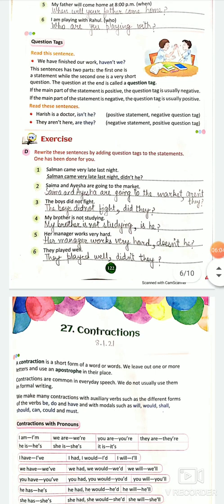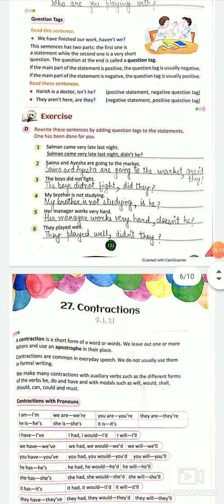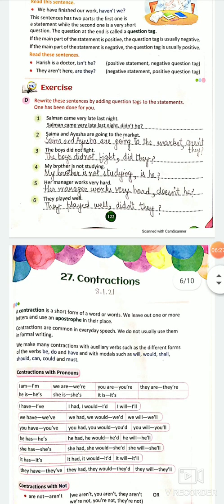What helping verb is used in this sentence? Is. So with the help of is, we will make a negative question tag. How will we make is negative? By using not. Is not, isn't it, isn't he? For Harish we are going to use he. So this way, for positive statements we use negative question tags, and for negative statements we use positive question tags.